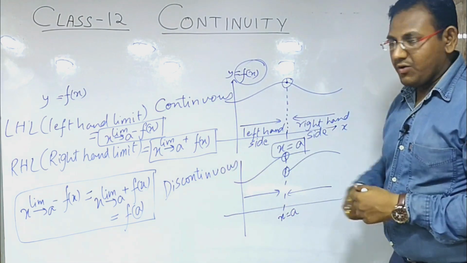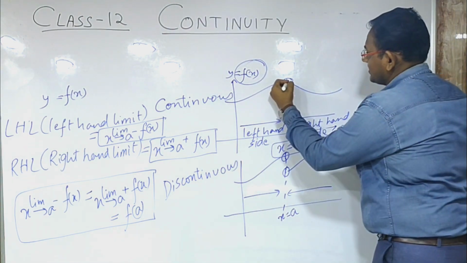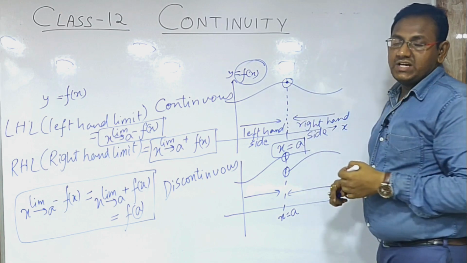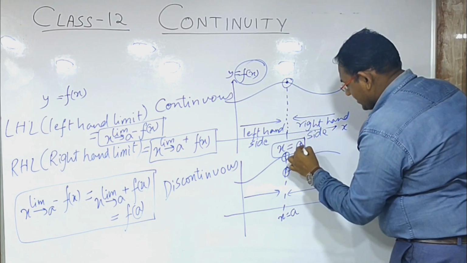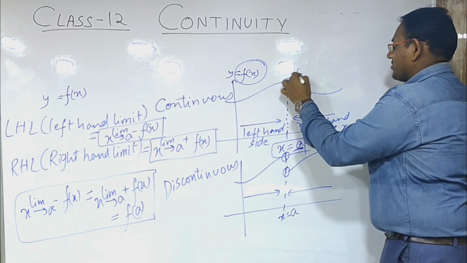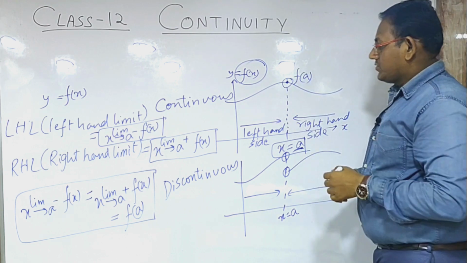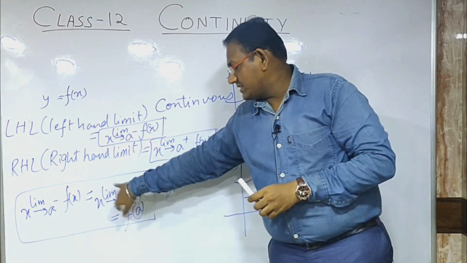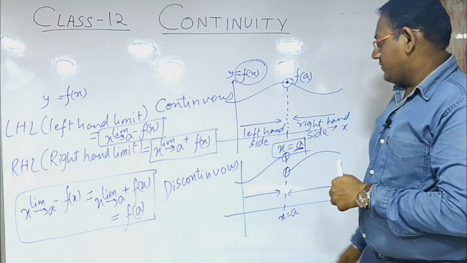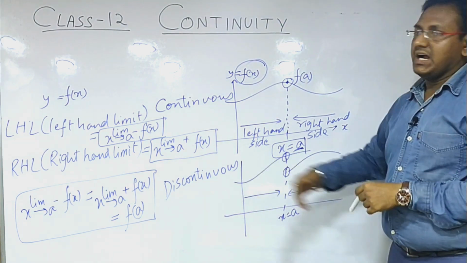Now what is f(a) over here? f(a) basically means the point at which we are checking the function. This point is called f of a. So if this condition is satisfied, then only we will say that this is continuous.